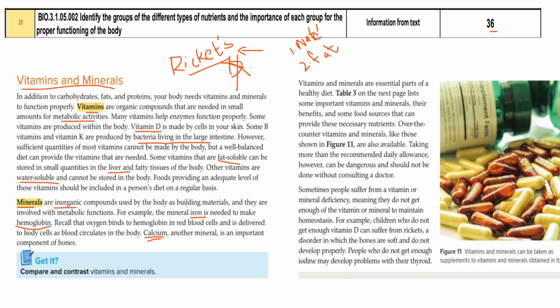And the other one is the iodine, right? Iodine is a mineral that is very important for the thyroid gland function. And if you take a high amount of vitamins or minerals, that can harm your body, because there is a recommended daily allowance for your body. If you are taking more than required, it can create problems in your body.